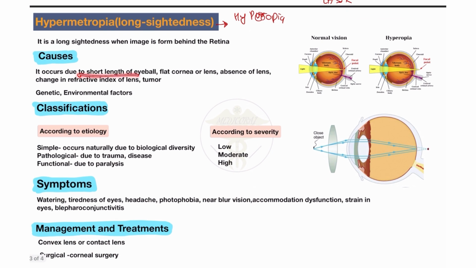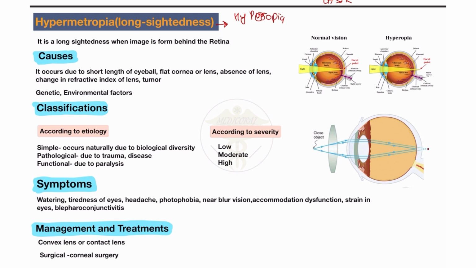Here you will see shortness in the length of the eyeball, or a flat cornea and lens, or absence of the lens, like aphakia. Aphakia means absence of the lens. Other causes are a change in the refractive index of the lens, and sometimes at advanced age pathological causes like tumor formation. Sometimes genetic and environmental factors also cause hypermetropia. So these are all the causes of hypermetropia.